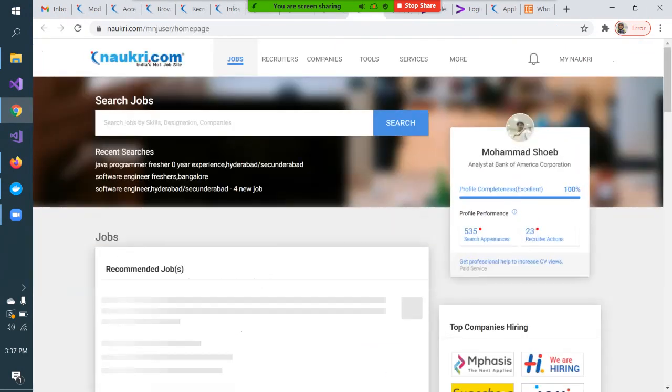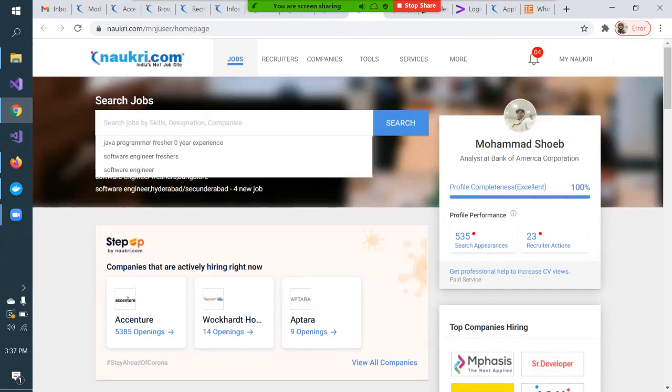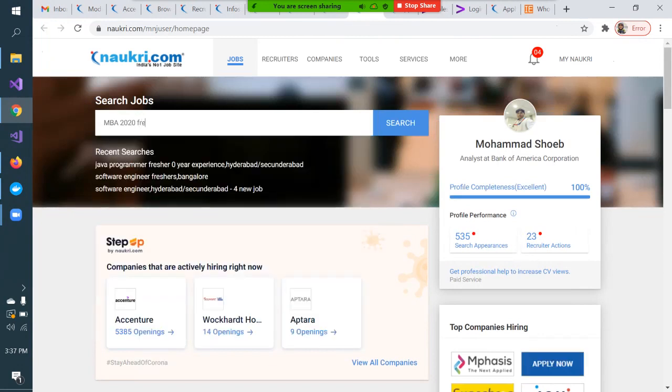So there was a question like search MBA fresher, right? I will say that 2020 batch MBA fresher, and suppose if I have a specialization in MBA as finance, I will write 0 years experience because I don't have any experience, and say I'm searching for a job in Hyderabad. So this is how I will write.